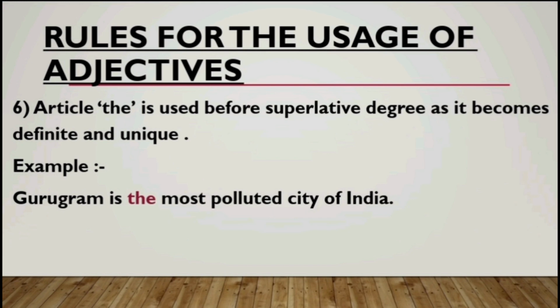Have a look at the example here. Gurugram is the most polluted city of India. "Most polluted" is an adjective, and because the given adjective is superlative in nature, we put the article "the" before it to show that the given noun is unique or definite in nature.